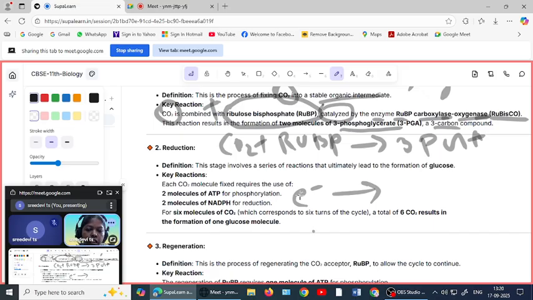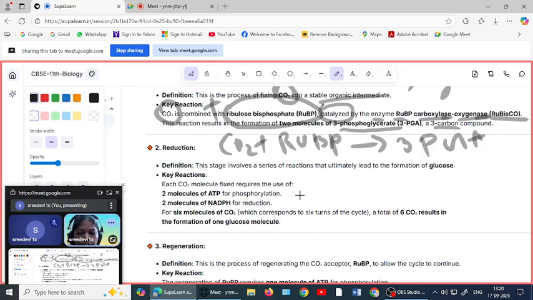Oxidation means gaining some electrons, gaining electrons to some groups or atoms. Okay, you should remember that while studying cycles or pathways, because it's a very important thing.